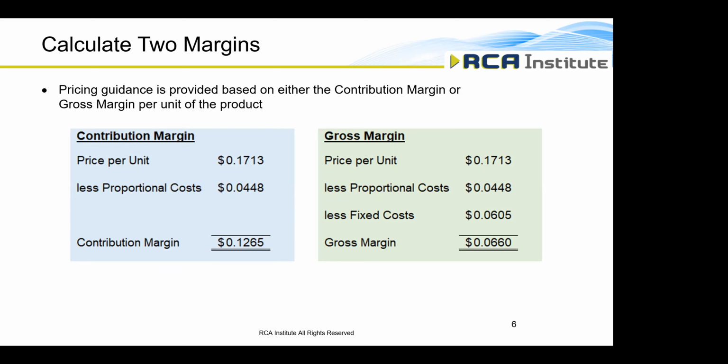Now keep in mind these proportional and fixed costs are causally based when you assign them here to the contribution and the gross margin. And I said once we finish this analysis, we do account for those attributable or non-causal based costs, but that's not included in the contribution margin or the gross margin.